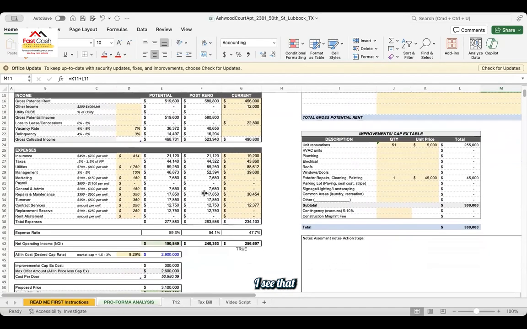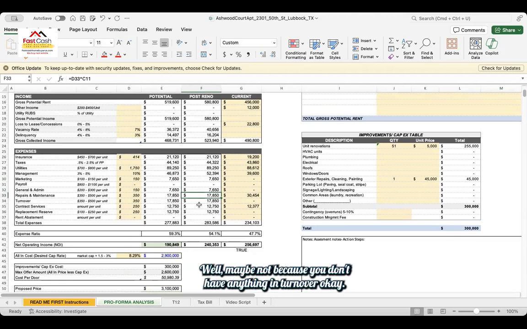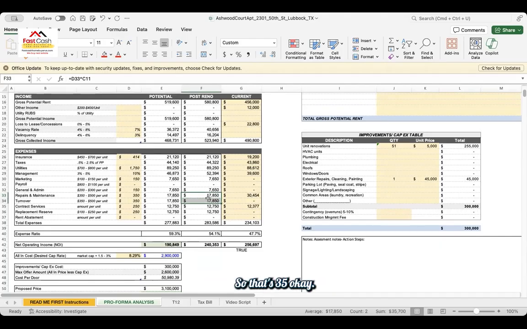I see that the insurance, the taxes, utilities, management expenses, marketing, you increased. General and admin, you increased. That's good. Repairs and maintenance, I think that's a little light, but okay. Well, maybe not, because you don't have anything in turnover. So turnover and R&M, what is the total of these two? So that's 35. Okay, that's fine. Contract services and replacement reserves. Okay. There's no rent abatement. So with that, you end up with this. The numbers are all the same. You have a 60% expense ratio here.